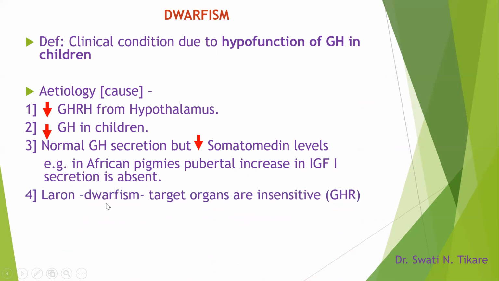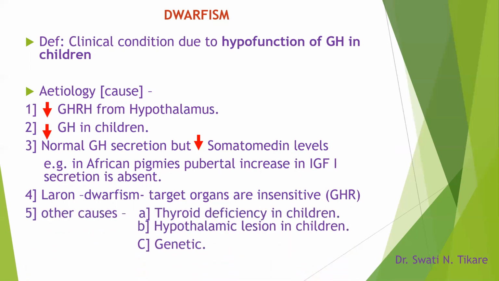Then we have something called Laron dwarfism. Here, growth hormone is normal, IGF-1 is normal, but the target organs, that is the bone, the skeletal muscle, and other organs which are supposed to be under the influence of growth hormone, have growth hormone receptors that are insensitive to growth hormone. So it is Laron's dwarfism.